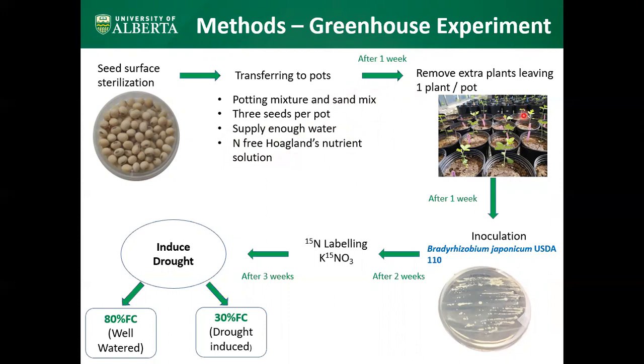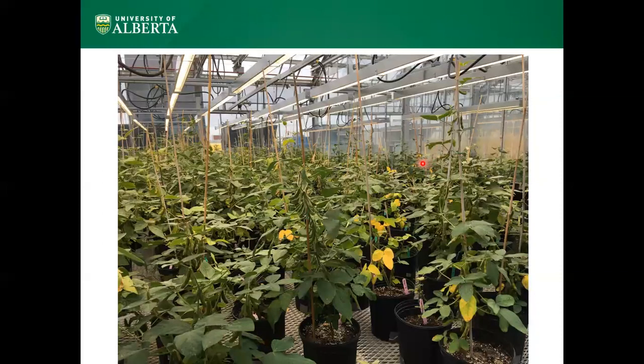After 1 week, extra plants were removed, leaving 1 plant per pot, and then plants were inoculated with Bradyrhizobium japonicum, and then 15N labeling was done after 2 weeks, and after 3 weeks, drought was induced, and there were two treatments: 80% field capacity well-watered treatment and 30% field capacity drought-induced treatment. This is an image of my greenhouse experiment.